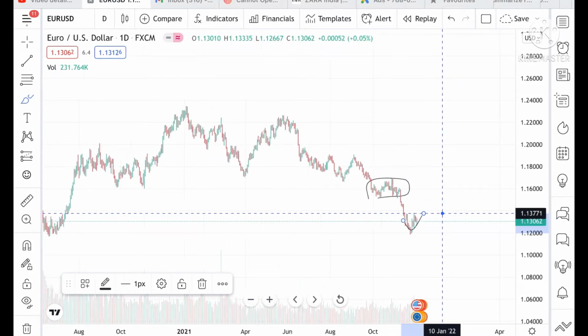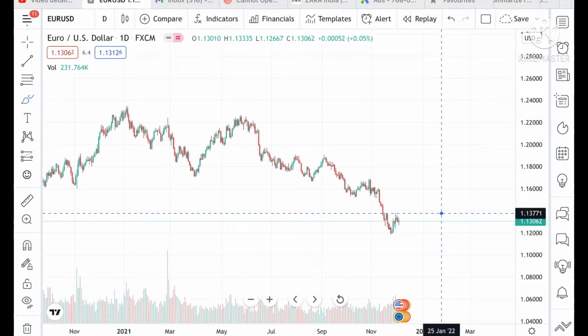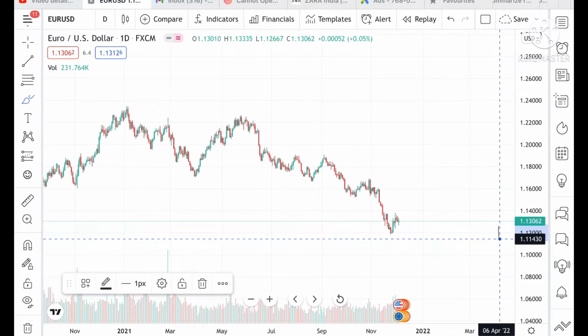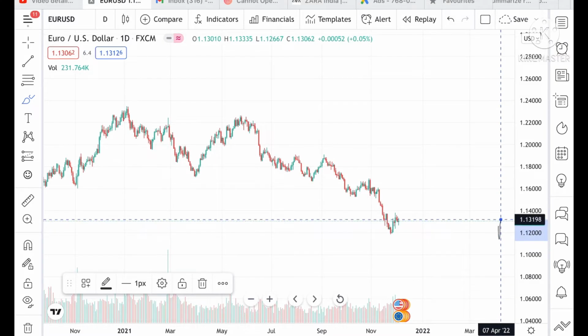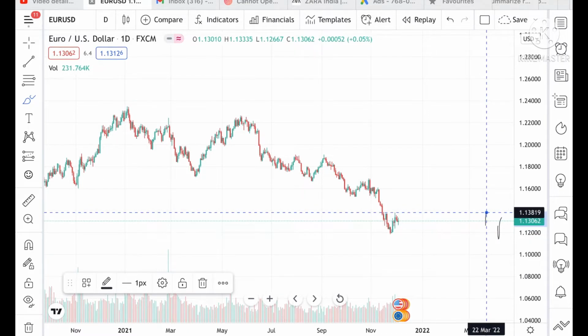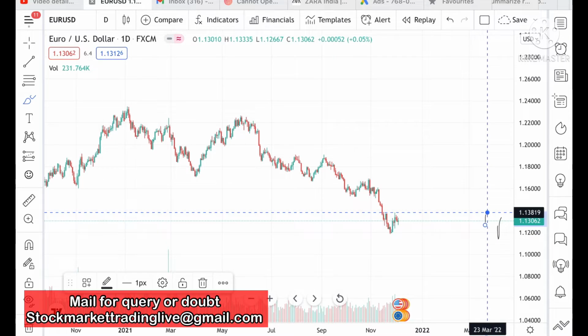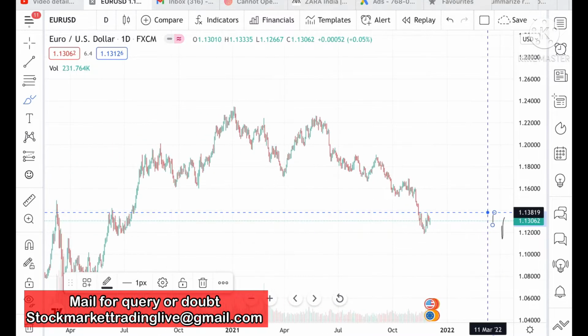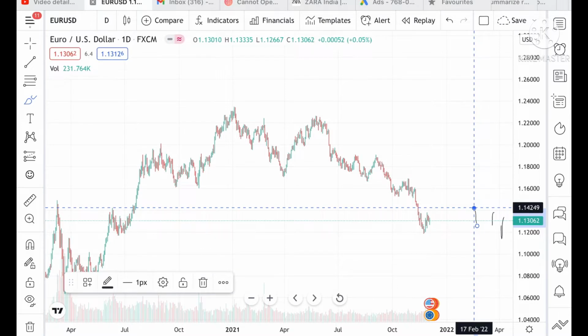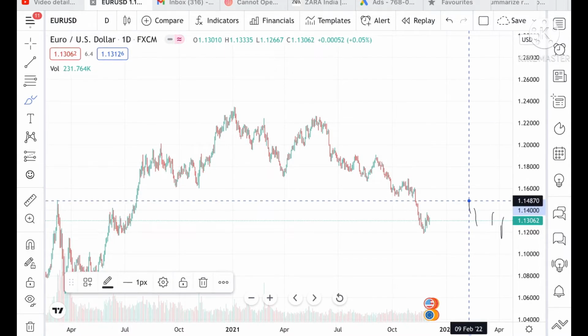Now looking at the chart, suppose the price sustains this level, which is now trading at around 1.13063, then chances are high we can see a level of 1.133389, and from there it can go further high to a level of 1.13819. If the price sustains above this level, then it can touch a level of 1.14249, and from there it can touch a level of